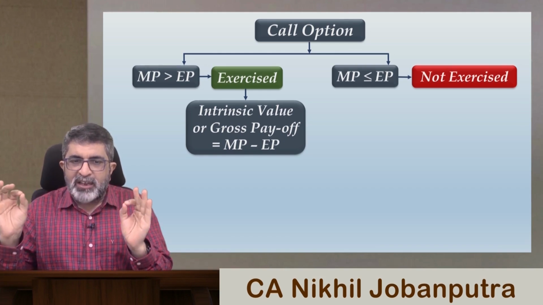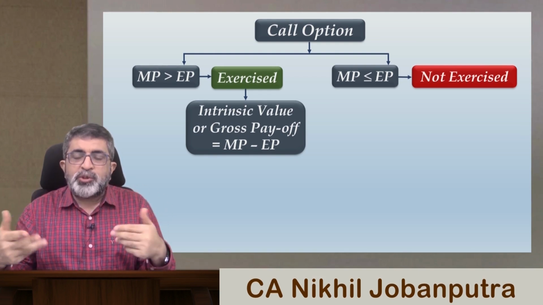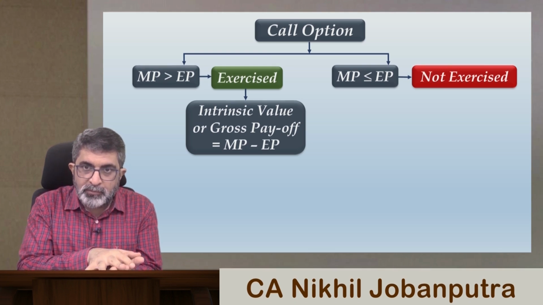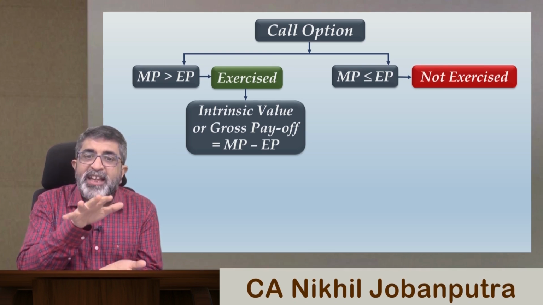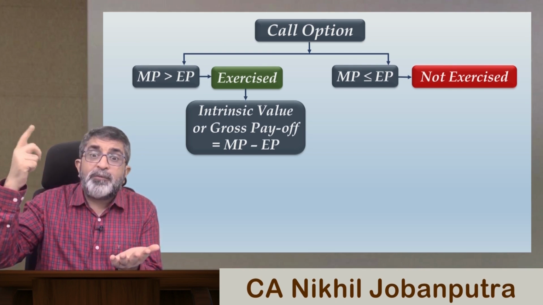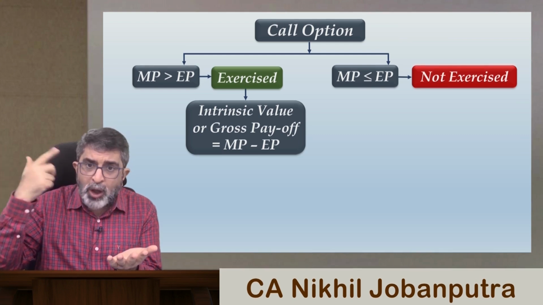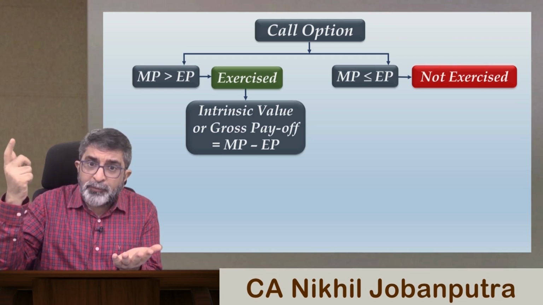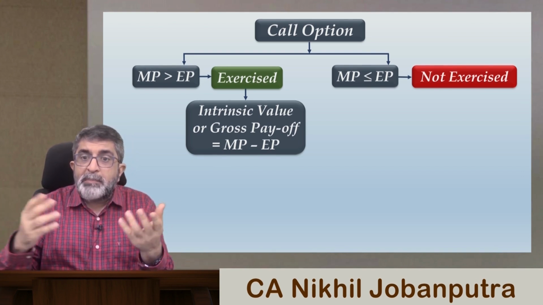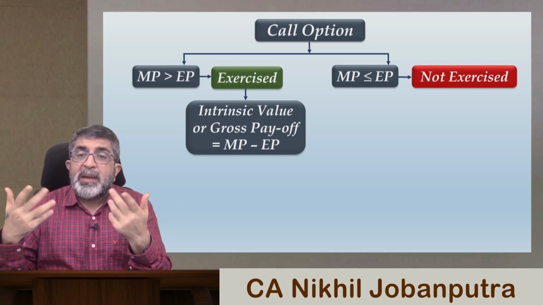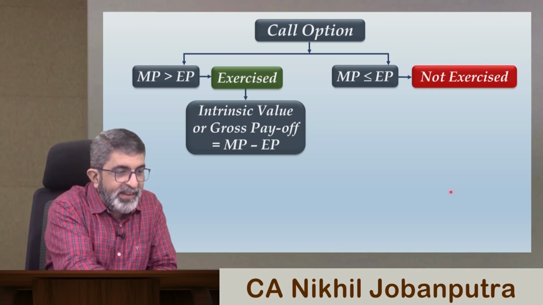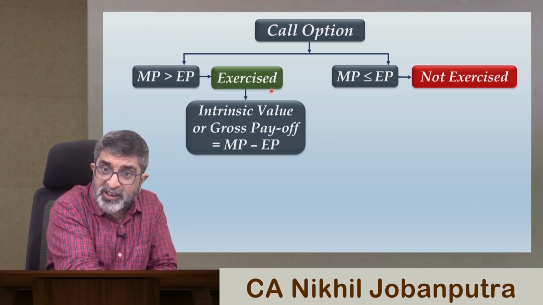First of all, we are dealing with a call option. A call option conveys the right to buy. So if you are a holder of a call option, taking the same example, the exercise price of that call option is $50. The prevailing market price is $56. If the market price of something is $56, but you have the right to buy it at $50, you will be benefited. The question is, by how much? You will be benefited by $6. And that is where you exercise the option because it is in the money.